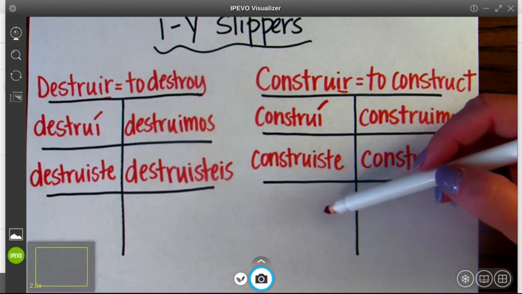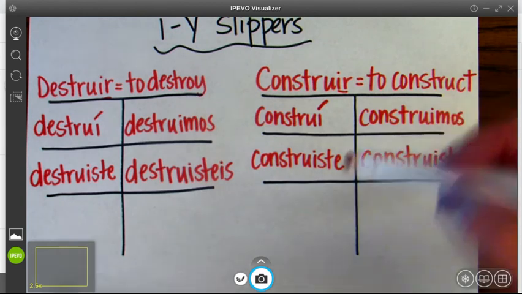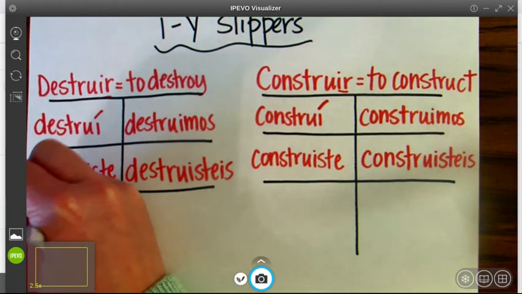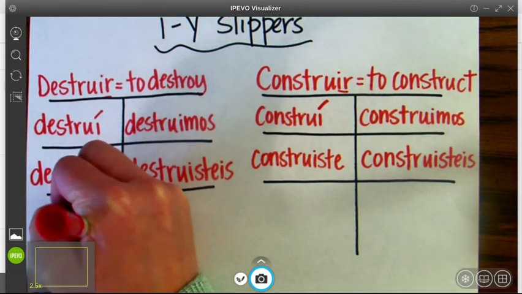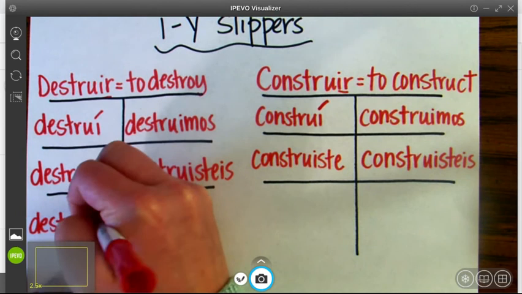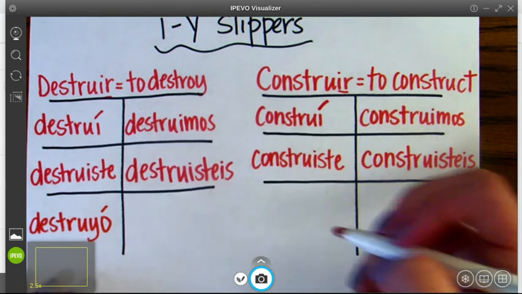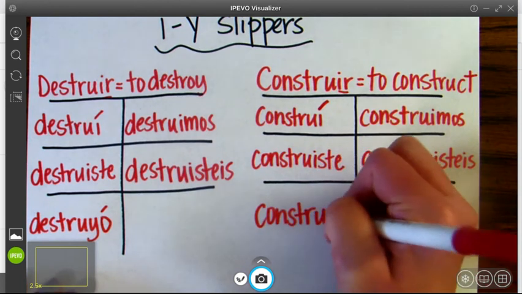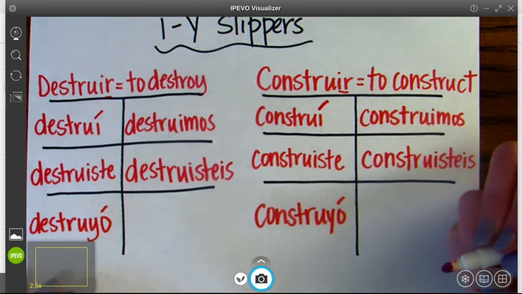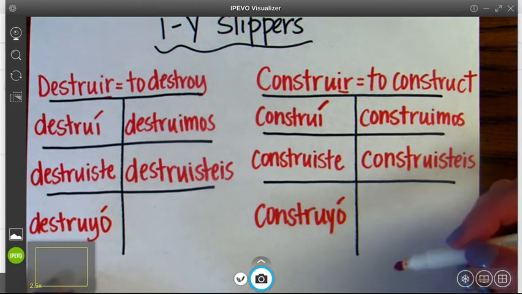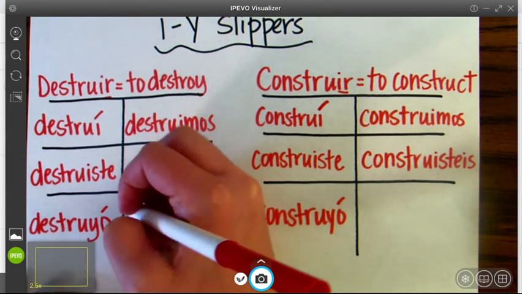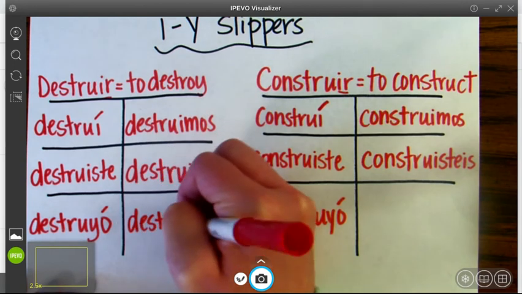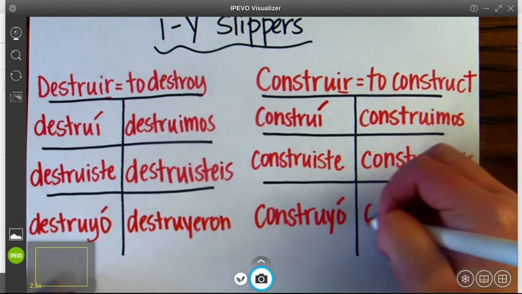person singular. All right? The only thing that we're going to change in this bottom portion is the I in destruir becomes a Y in the third person. So, destruyó, right? We change that I to a Y, and we add our accent mark. Same thing here. We change that I to a Y, and we add an accent mark. The third person plural, we still change the I to a Y, but we have no accent marks. So here we have destruyeron, and we have construyeron.